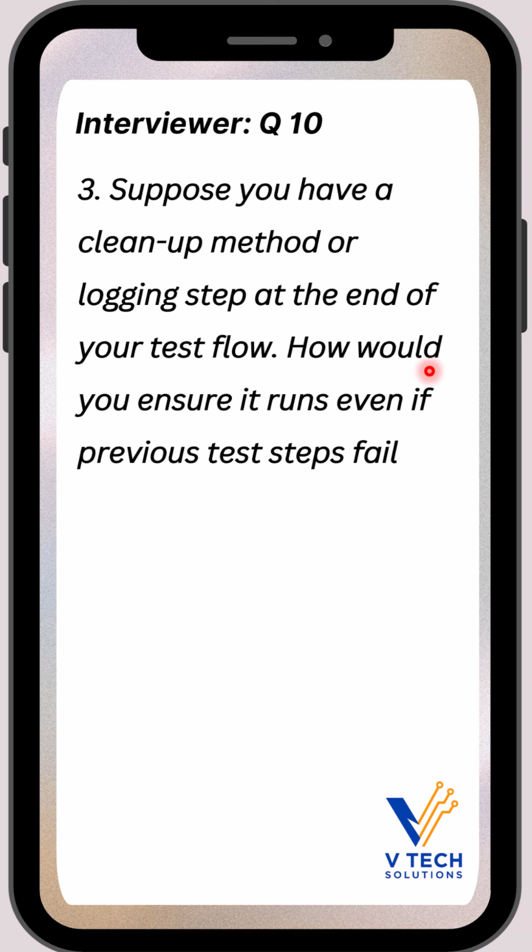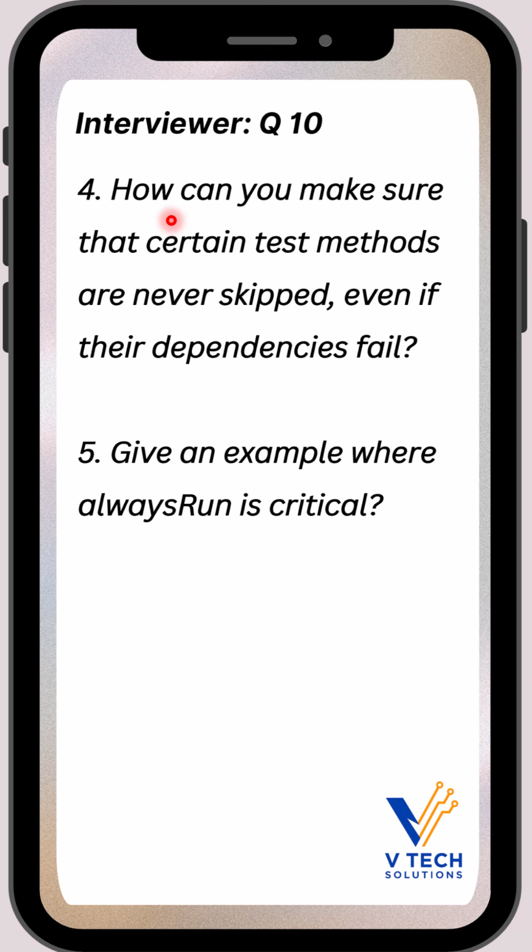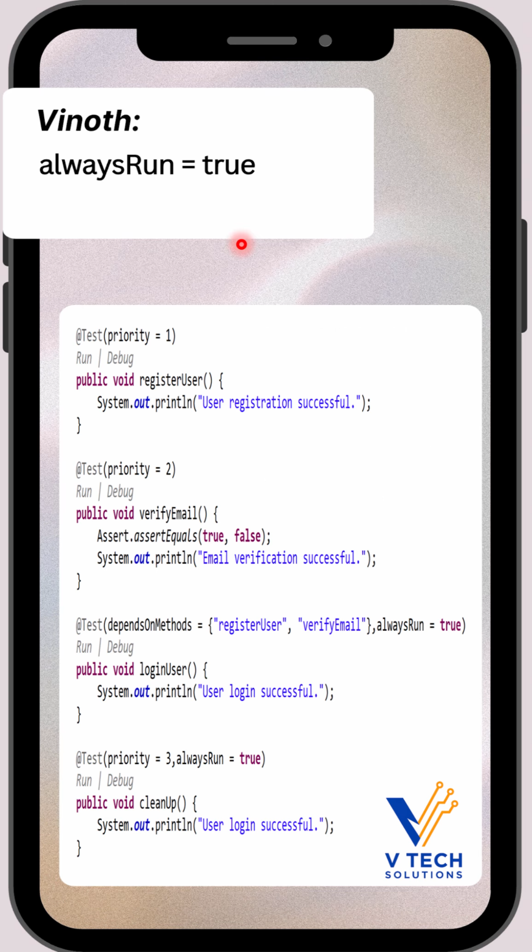Another way to ask this question: suppose you have cleanup methods or logging steps at the end of your test case flow. How can you do that? Another way to ask this question: how can you make sure certain test methods are never skipped even if the dependency failed? In the worst case, they will ask you to give an example where alwaysRun is critical. So for all the questions, the answer is the attribute alwaysRun equal to true.